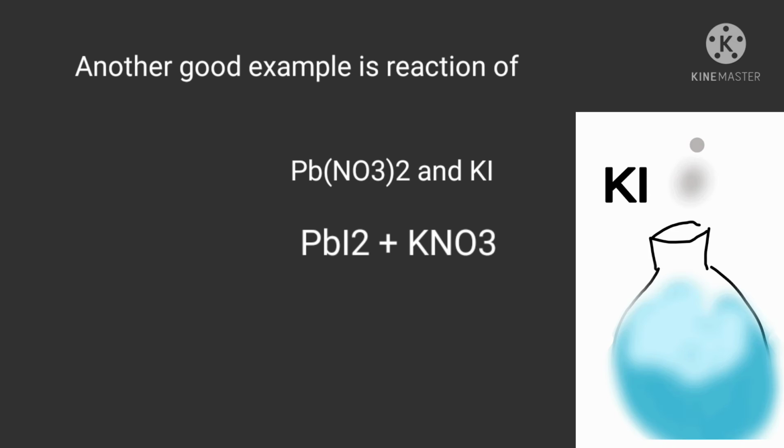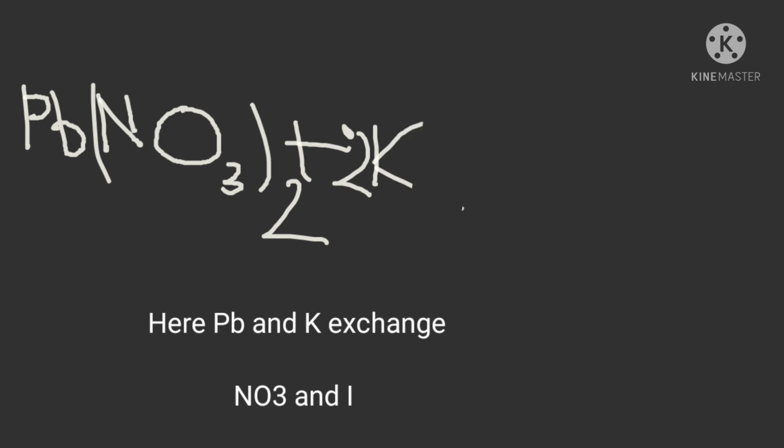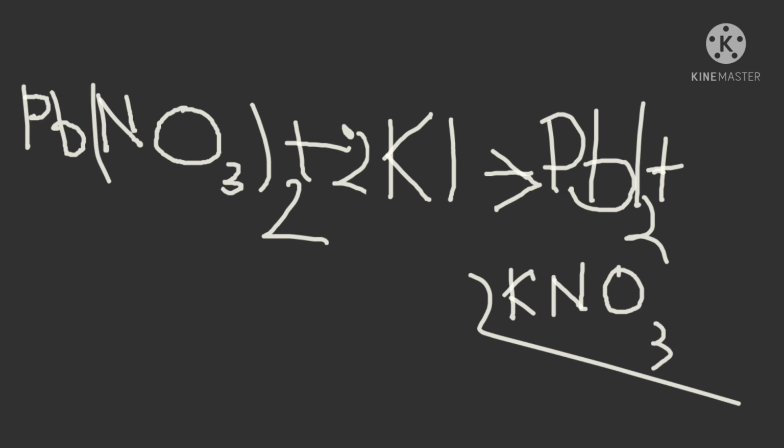Another good example could be the reaction of lead nitrate and potassium iodide. In this reaction, the products are potassium nitrate and lead iodide, which is yellow colored. Here in this reaction, potassium and lead exchange their ions.